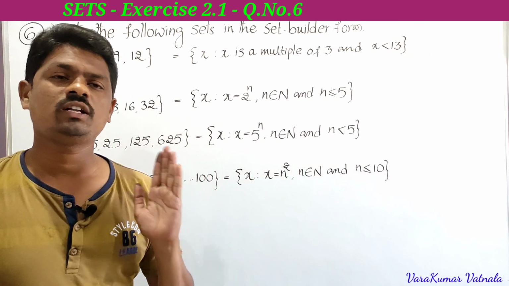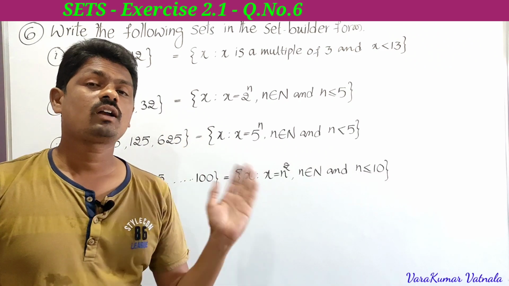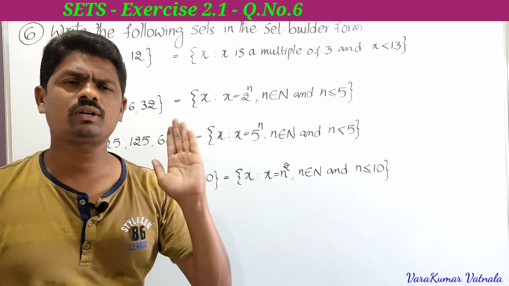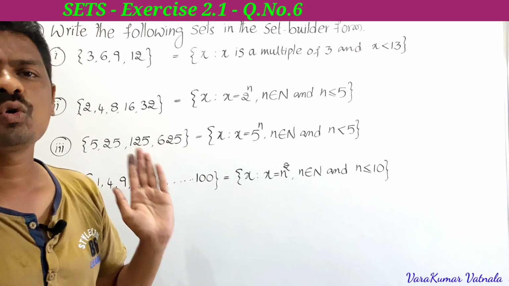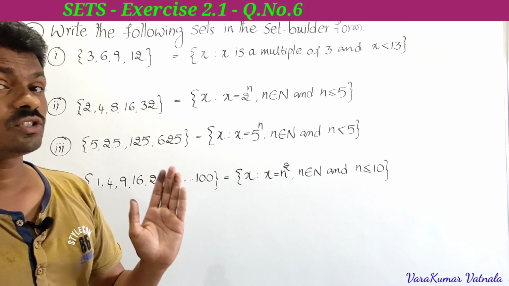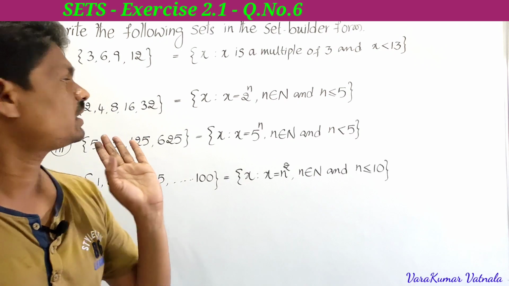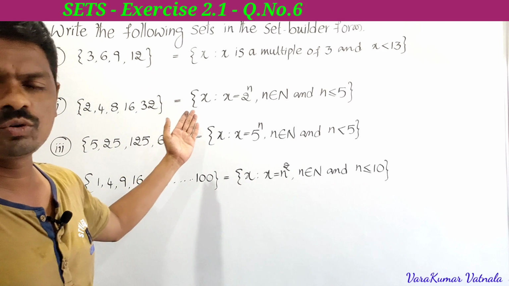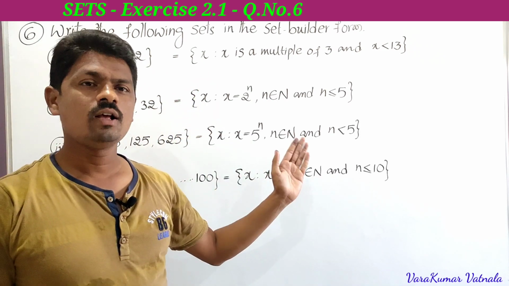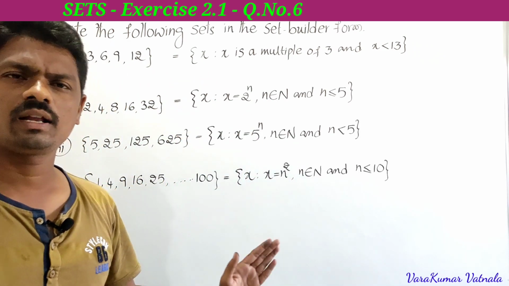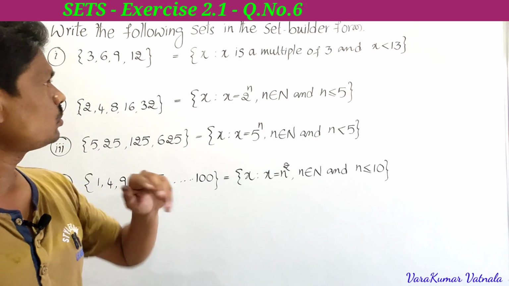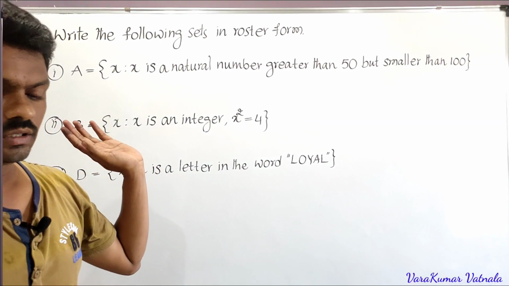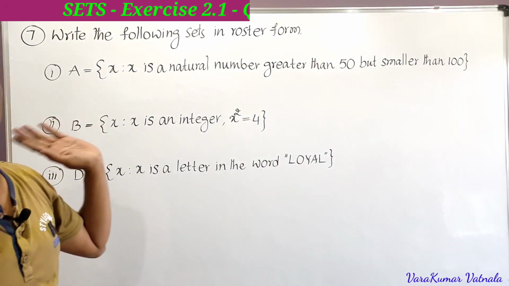Very important, students. Just you have to concentrate here. Conversion of roster to set builder and set builder to roster, very important. Every time he is asking a 4 marks problem here. So you must have a clear idea of the conversion of roster to set builder and set builder to roster. In the 5th problem we converted to roster, but here we have converted to set builder. So very important. Next, this is the 6th problem. Next we have to solve the 7th problem. This is the 7th problem in the 2.1 exercise.